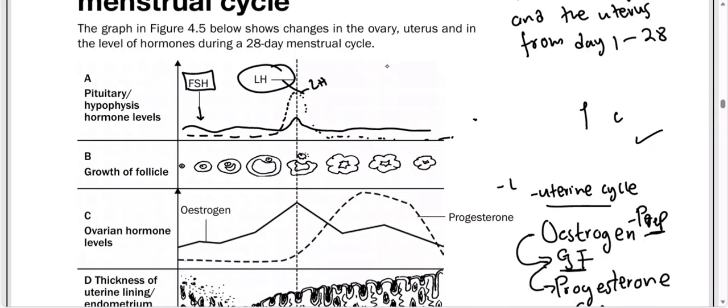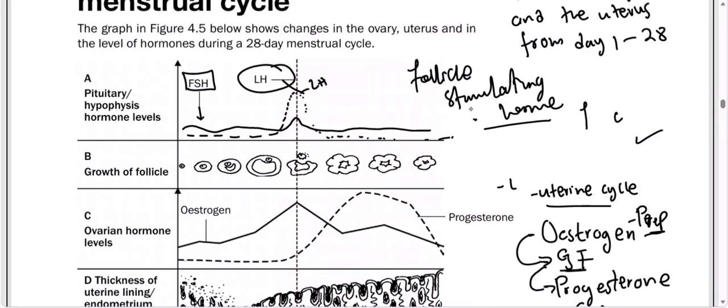Remember that FSH, good people, is the follicle stimulating hormone. It stimulates the growth of the follicles. Now if you check the growth of the follicle, this part B is our ovarian cycle. So FSH will be released again.